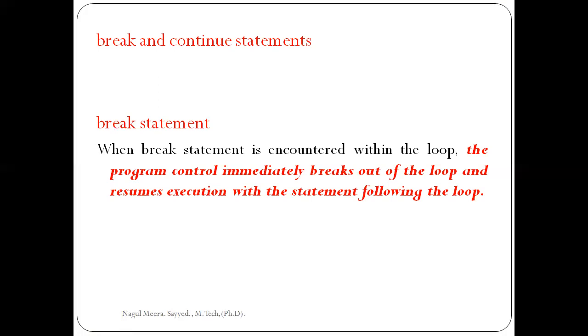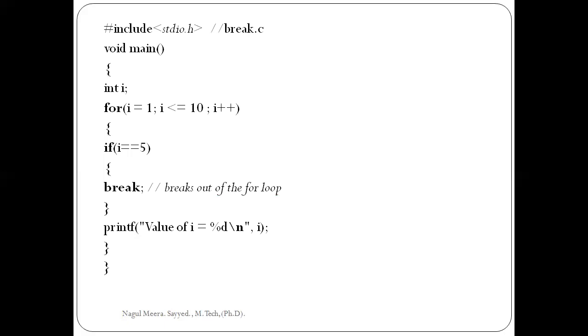That means whenever the break statement is executed, the loop stops its execution and the previous statements are printed. That is the meaning of break statements. We have seen this example: I want to print 1 to 10 numbers. Here there is one condition: if i equal to 5, then break.